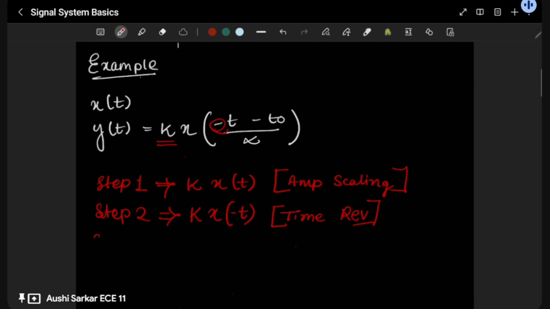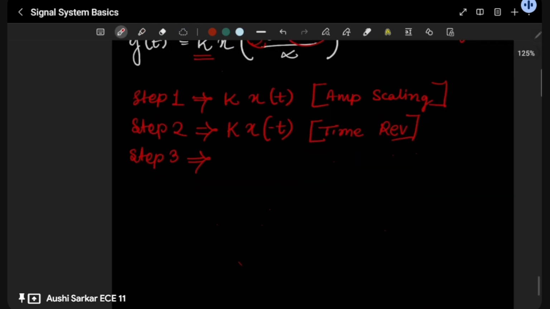Okay, then step 3. Step 3 is shifting. After you do this reversal, you will be moving to the shifting. You can see over here minus t naught is there. What is this minus t naught? This is actually a right shift. Okay, right shifting as advancement, which is basically not possible, I've just written it.